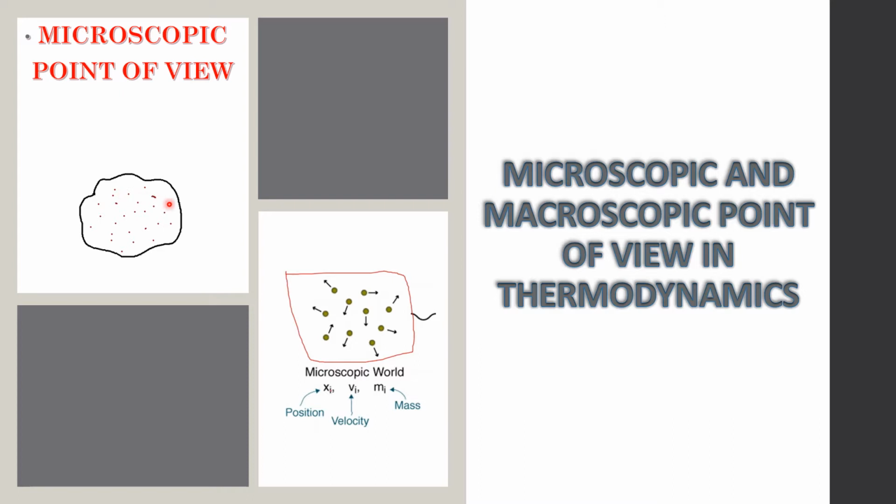It is made up of a large number of particles, each particle having a different type of motion, different velocity, different position. So in this point of view, we need to consider each molecule as a separate entity. As shown in the figure, there are different molecules and they have different positions, velocities and masses.